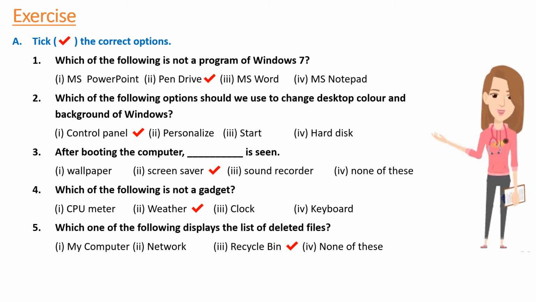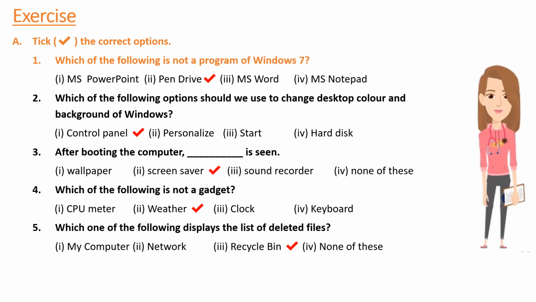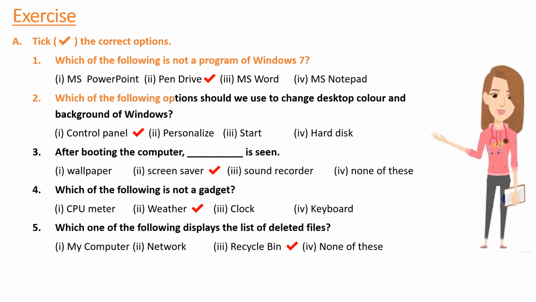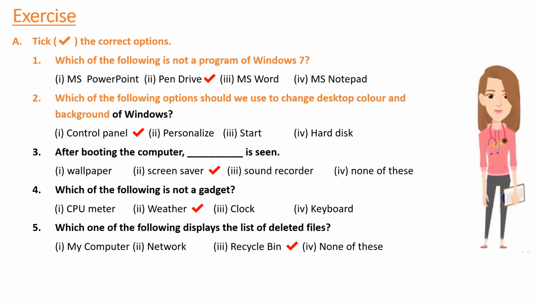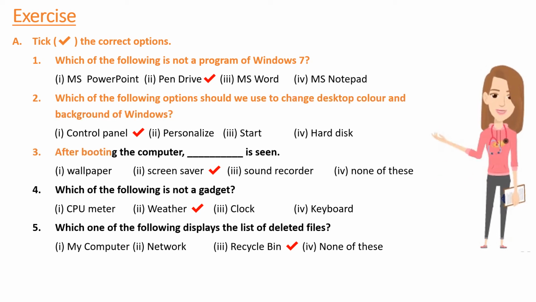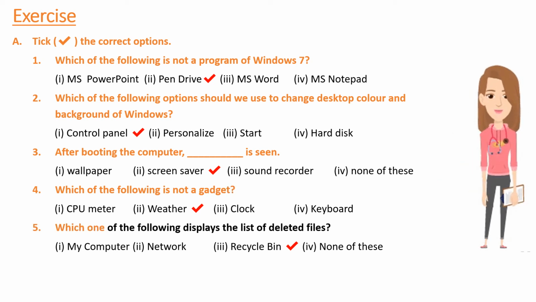Exercise A. Tick the correct options. 1. Which of the following is not a program of Windows 7? 2. Which of the following options should we use to change the desktop color and background of Windows? 3. After booting the computer, which is seen? 4. Which of the following is not a gadget? 5. Which one of the following displays the list of deleted files?